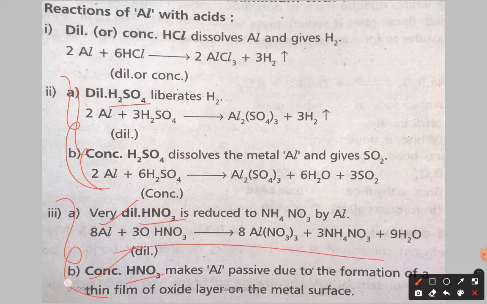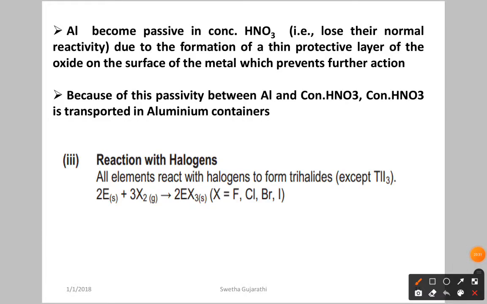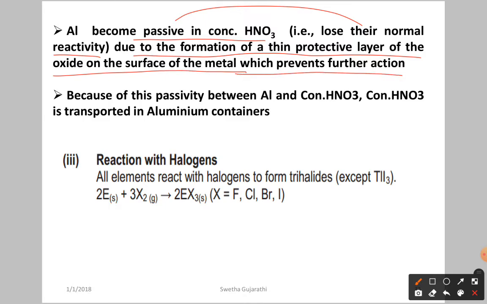Let us see what the meaning of passive is here. Important. Aluminum here becomes passive. Passive means loss of its normal reactivity, due to formation of a thin protective layer of oxide on the surface of the metal, which prevents further action. Because of this passivity between aluminum and concentrated HNO3, the concentrated HNO3 can be transported in an aluminum container.